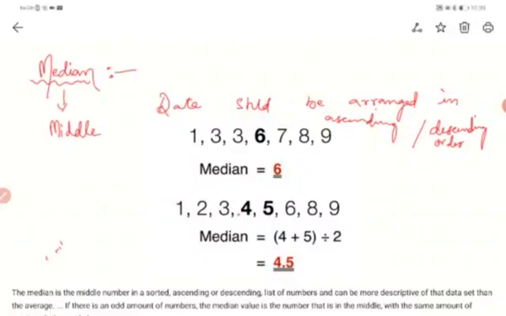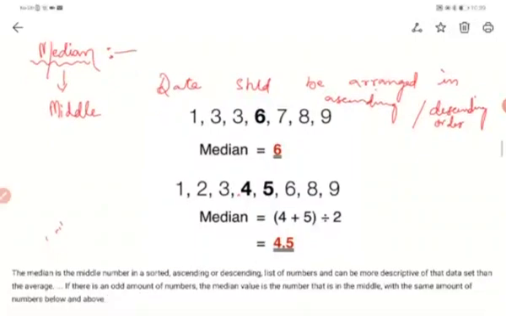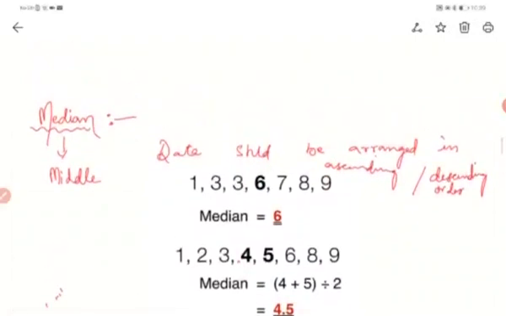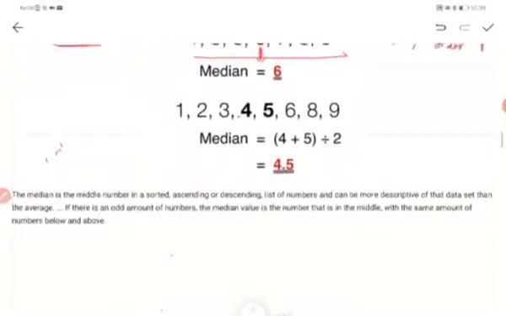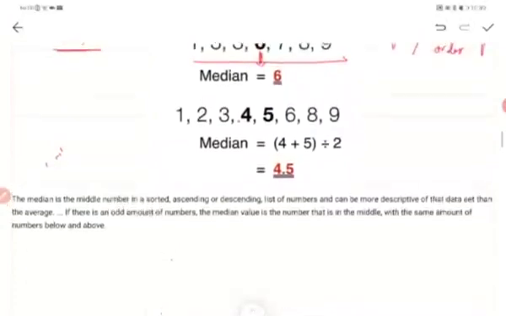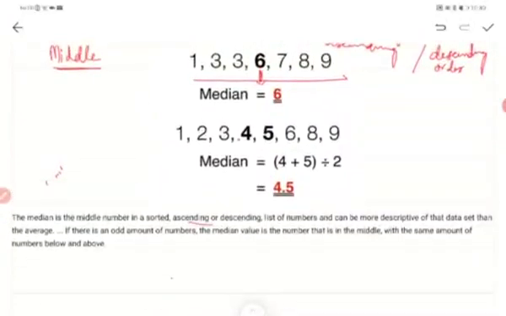So what is median now? Median is the middle number. For median, you need to remember, it is middle. So mean is average, median is middle. If the data is given, you will arrange it in ascending or descending order, and you will take the middle one. So median is the middle number in a sorted list of numbers, in ascending or descending order.